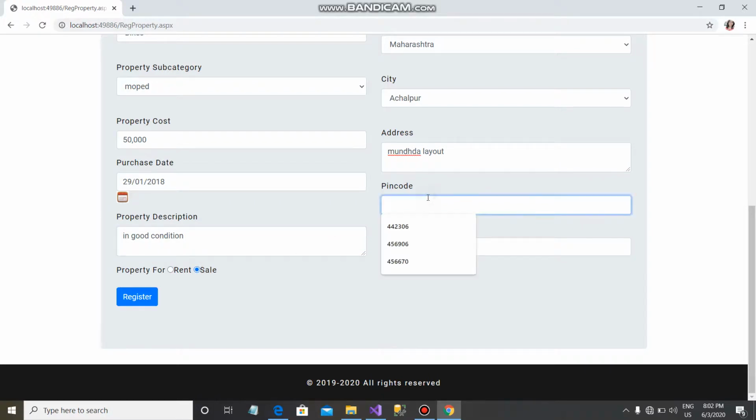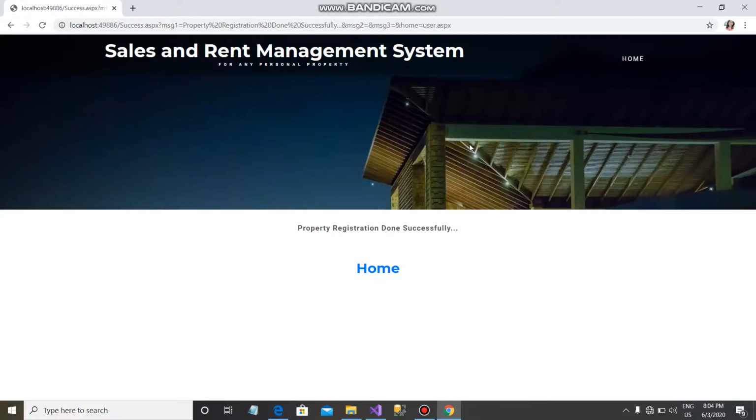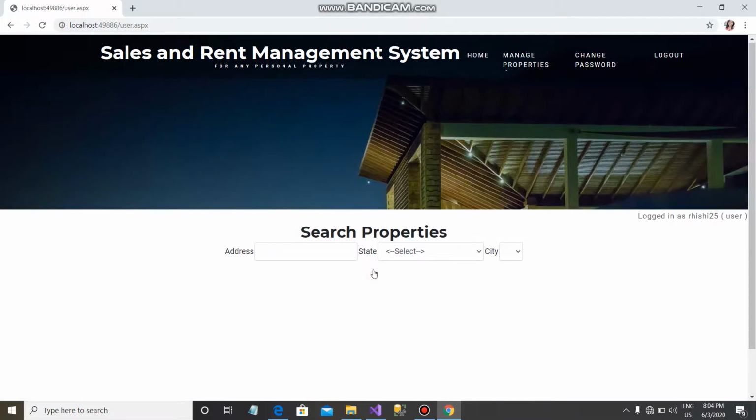For sale, pin code as 4423. So the property gets registered here successfully. Let's get to home.